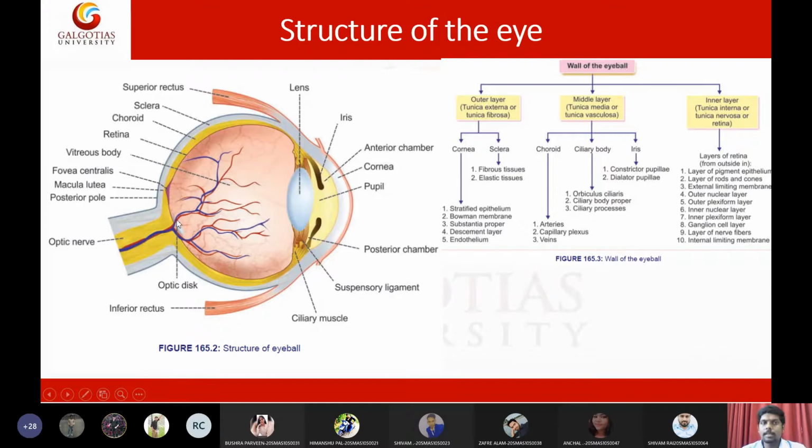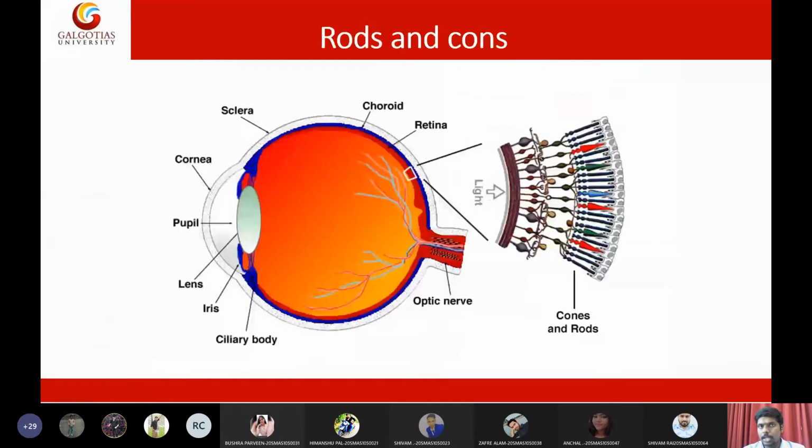Last and final is the retina. The retina contains all the nerves such as rods and cones, which are very essential for the detection of light, so they can also be called photoreceptors. There is one particular area in the eye called the optic disc, or blind spot of the eye, where there is a complete absence of rods and cones, because this is the area where the blood vessels enter the eye. In that area we can't process any light, so it is called the blind spot of the eye. So this is all about the structure of the eye.